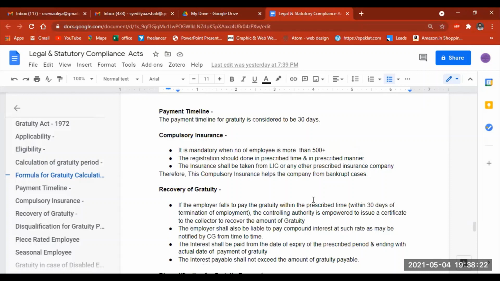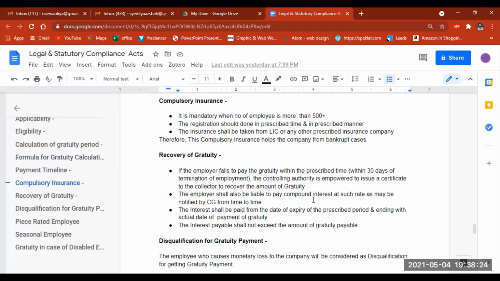And compulsory insurance. This compulsory insurance is very important for companies and also for startups, because as I said in the beginning of this video, gratuity is considered to be one of the liabilities for the company. To solve this, there is a term called compulsory insurance. Any company with a manpower of 500 plus, or even nowadays even startups with a manpower of 100 or 200 employees, are applying for this gratuity and this compulsory insurance.